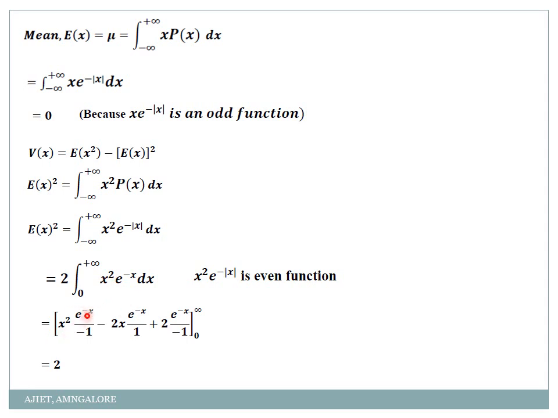So u as it is, u into integration of v, e power minus x divided by minus 1, minus u dash, differentiation of x square is 2x, double integration of v is simply e power minus x, plus u double dash, differentiation of 2x is 2, into triple integration of v. So integration of e power minus mod x is e power minus mod x divided by minus 1 with the limit 0 to infinity. Apply the limits and we'll get the final answer as 2. Okay. So finally my variance is 2 minus 0 square, that is equal to 2.